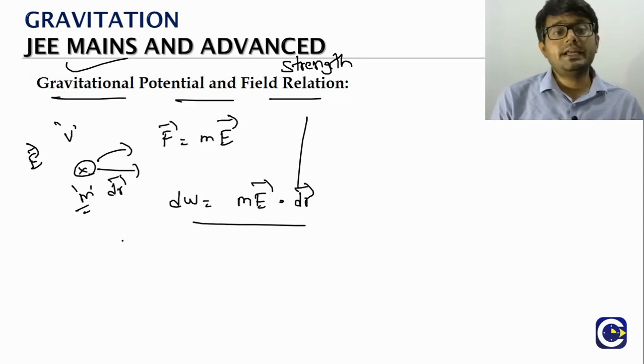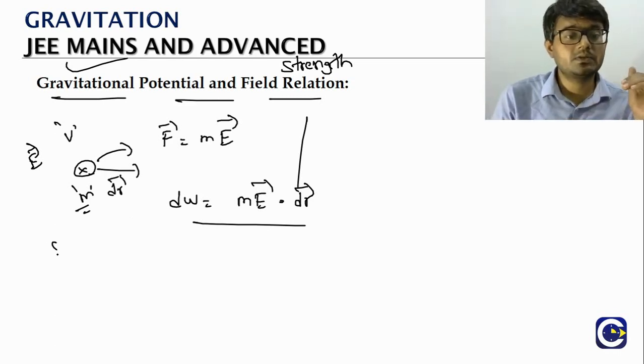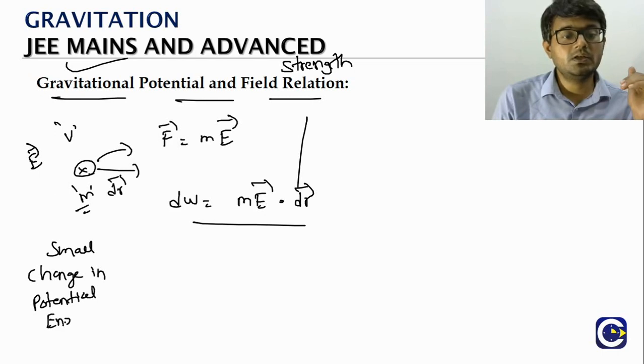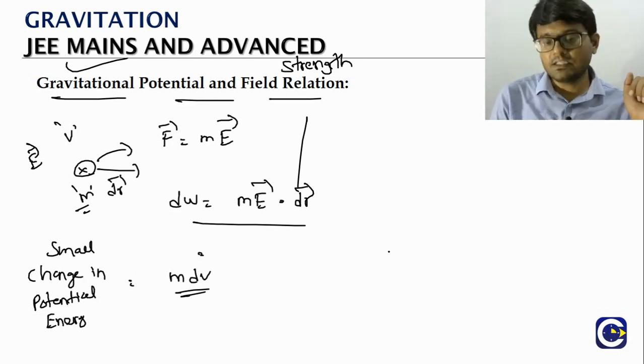And just now we saw that if the particle is moving, there will be a change in potential energy. So the small change in potential energy of the particle will be m dV. dV is basically the differential change in the gravitational potential.